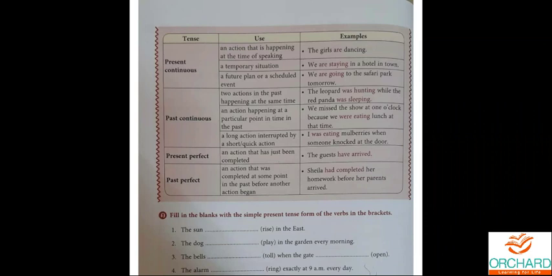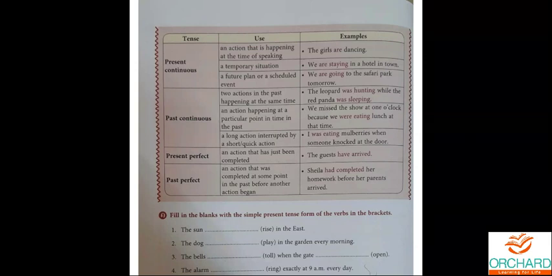Sometimes present continuous is used for a temporary situation also. How come it is used as a temporary situation? We are staying in a hotel in town, which means you are not going to stay there in the hotel for your lifetime. So you are on a vacation. At that particular time alone, you are going to stay there. At that particular time, you can say like that. Yes, they are playing also comes for a temporary situation.